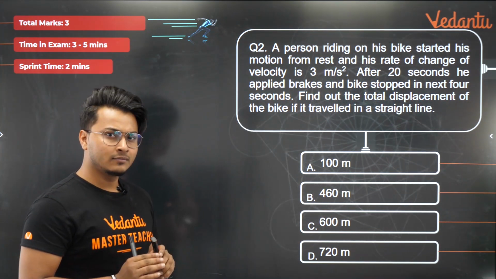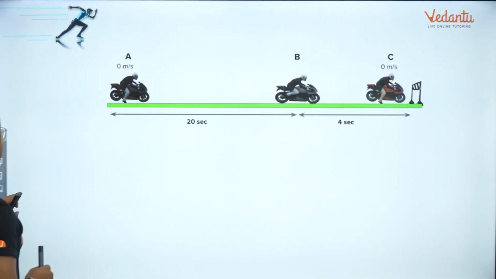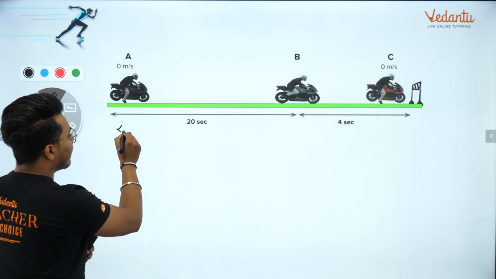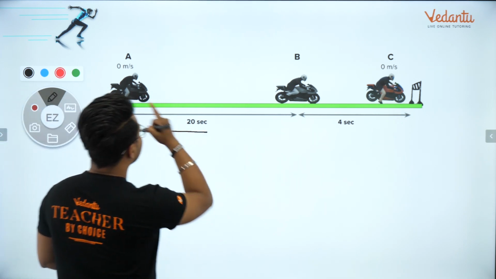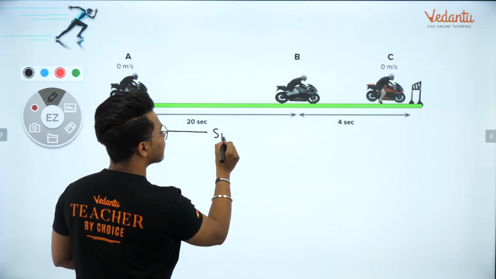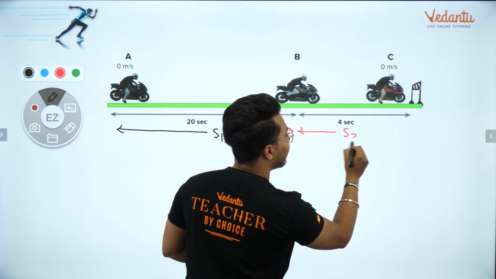बहुत ही simple question. So basically we need to tell them in this particular scenario, अगर आपको समझ में आ गया, when he increased his velocity from A to B, what is the displacement here? Let me call it S1. And what is the displacement here from B to C?